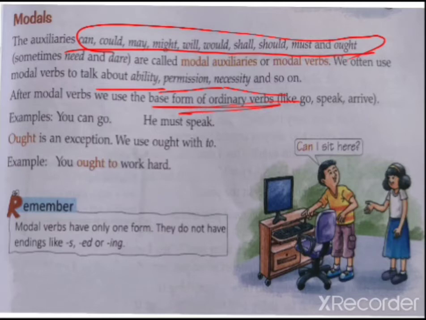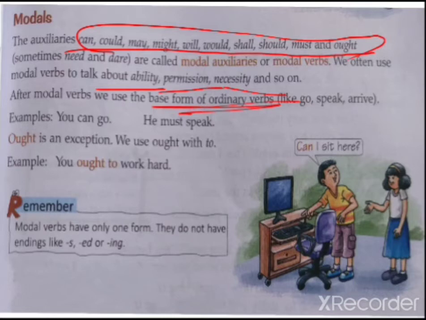This is a little confusing, so I'm not going to explain it in detail, but verbs can have three forms: wear, wore, worn; break, broke, broken; sleep, slept. Here you are going to use the base form only: go, come, speak, sleep, wear, sit. All these base forms we are going to use with modal verbs.